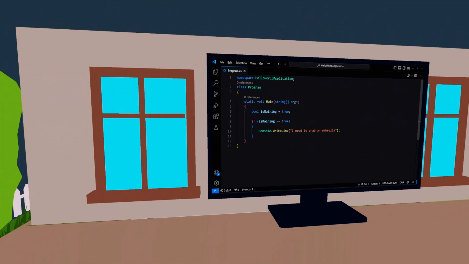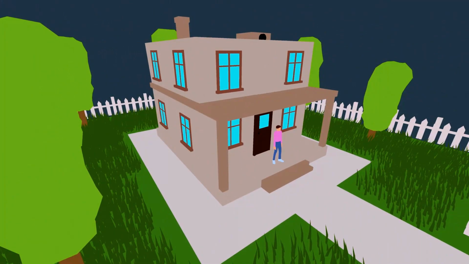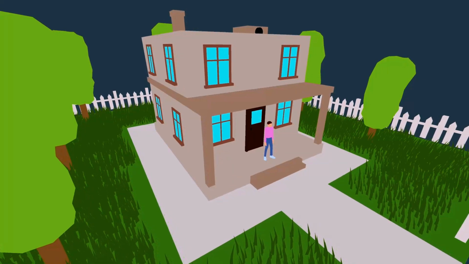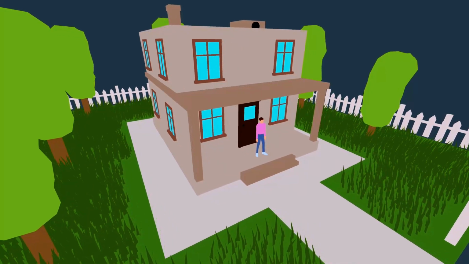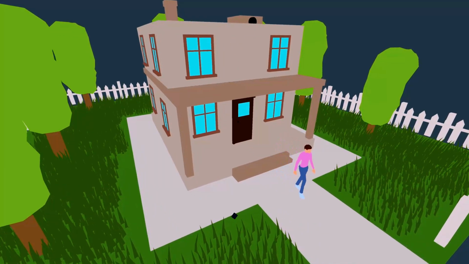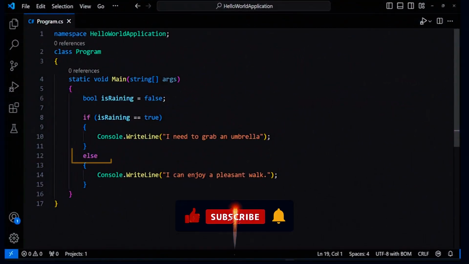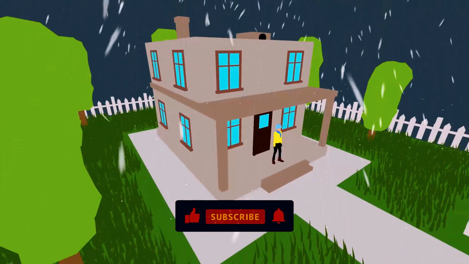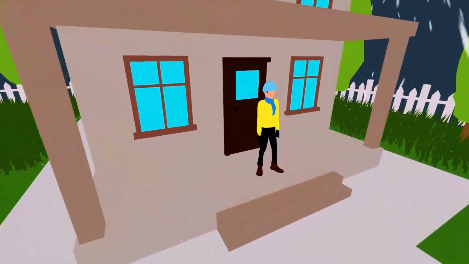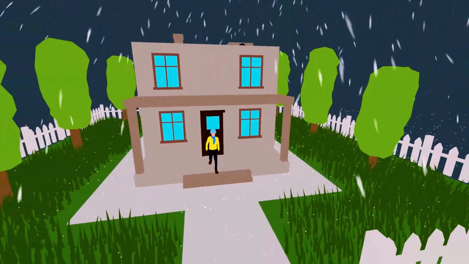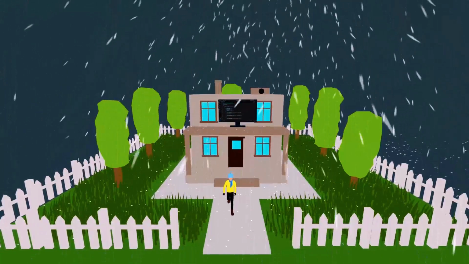But what if the weather is not rainy? Let's consider it's sunny, so we probably won't need an umbrella. In this case, we can enjoy a pleasant walk without any worries. But what about snowy weather? In such conditions, we choose to wear warm clothes when we go outside.